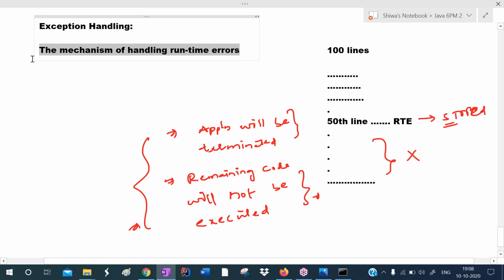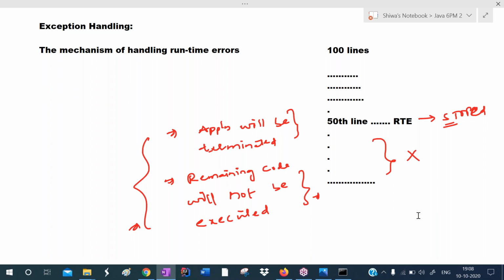Just now we got some problem. We are attending an online session using GoToTraining, and just now my network disconnected. The application showed me one message, network disconnected. This is the problem that occurred at runtime. So with that message I understood the problem.